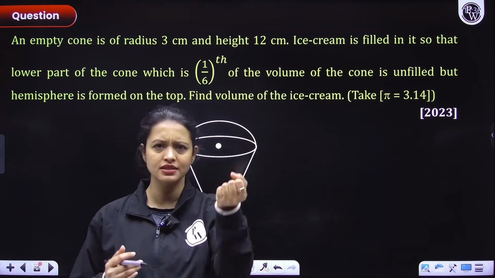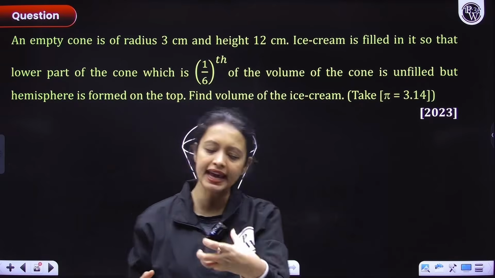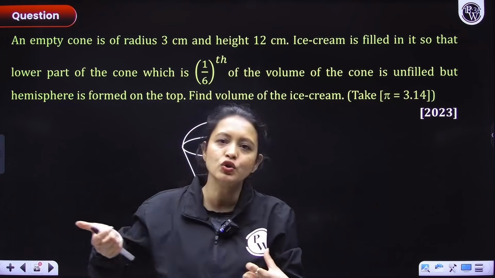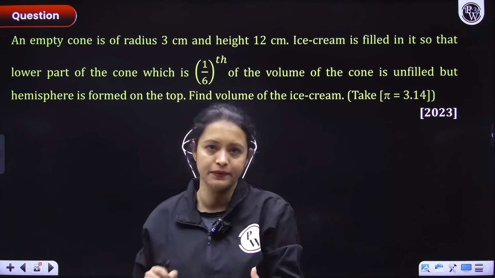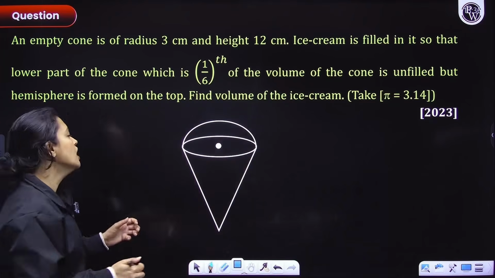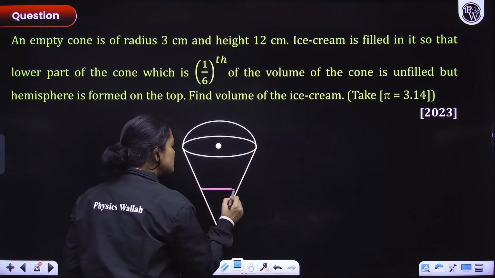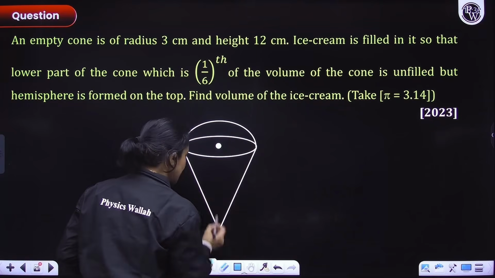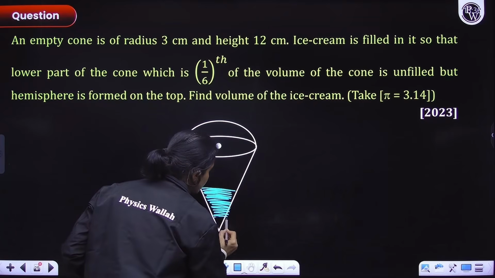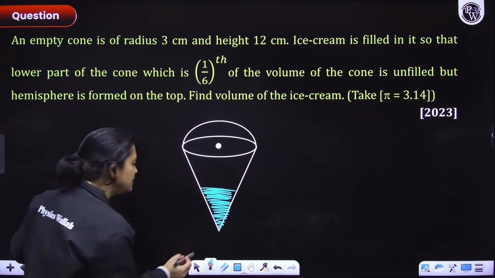You must have always seen the vendors filling the ice cream, right? They take an empty cone and then they scoop up ice cream and put it inside. Think about it. When the ice cream is being put inside, it does not always reach the bottom. So here that is the scenario. This portion is empty. Ice cream did not reach here.